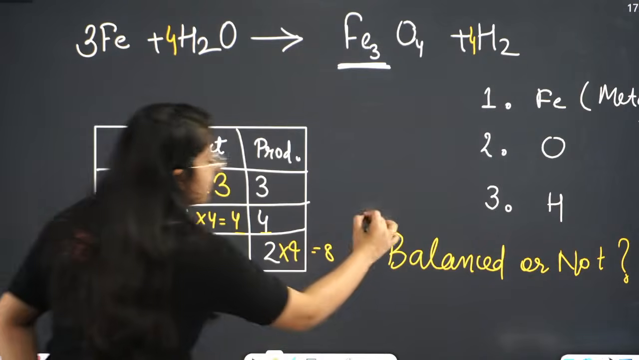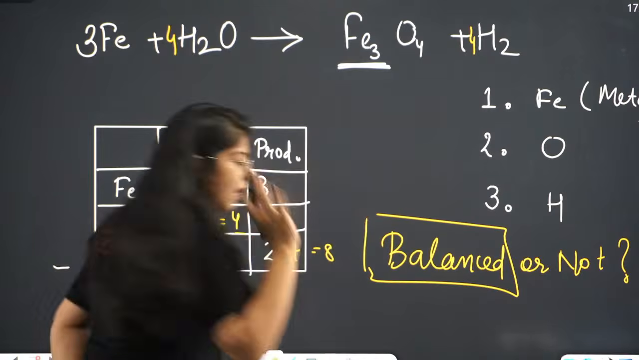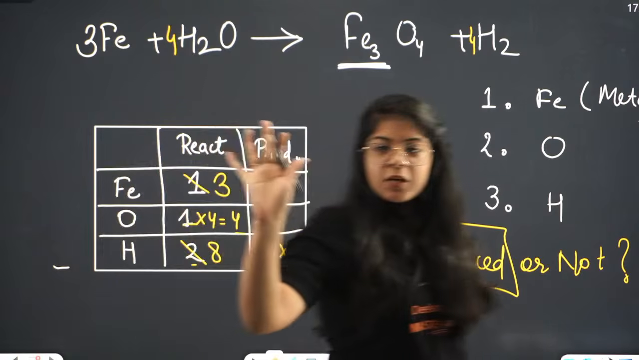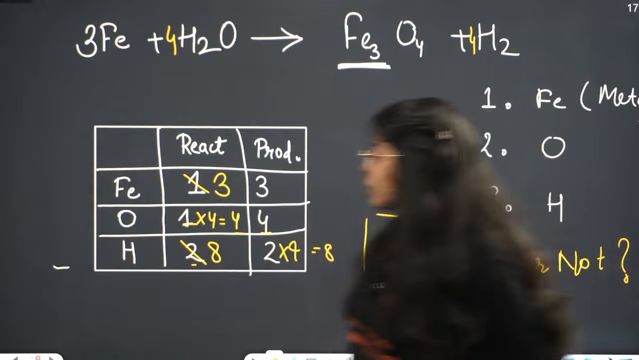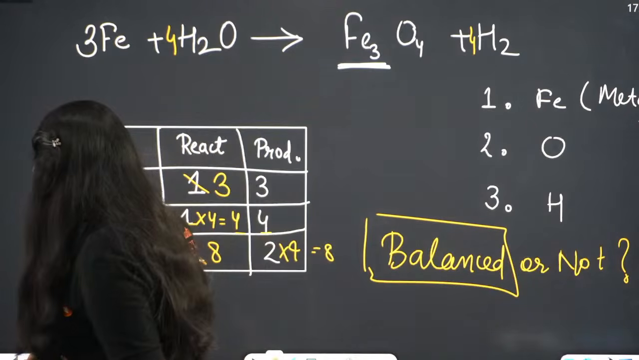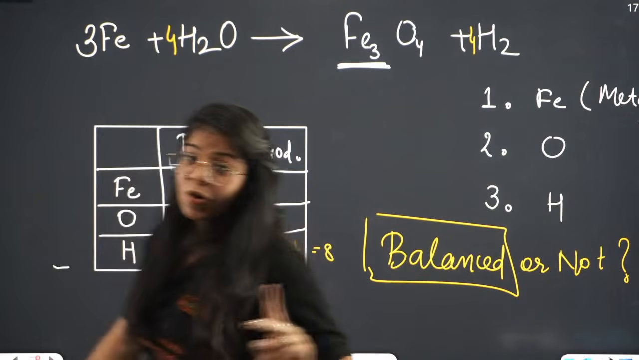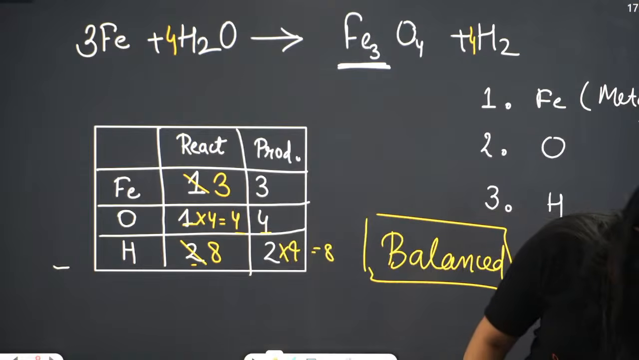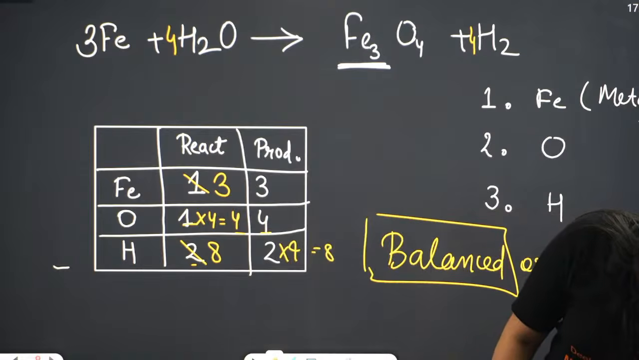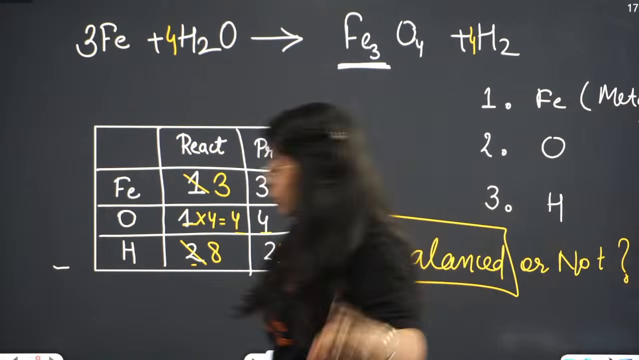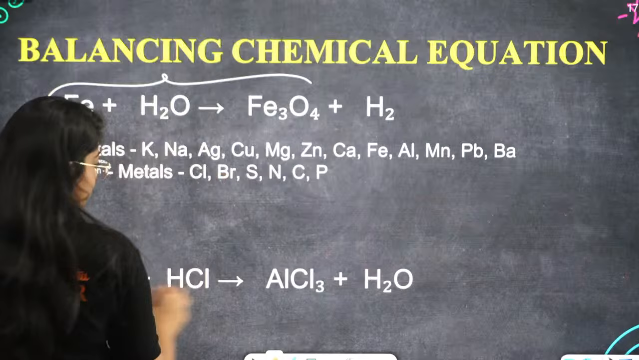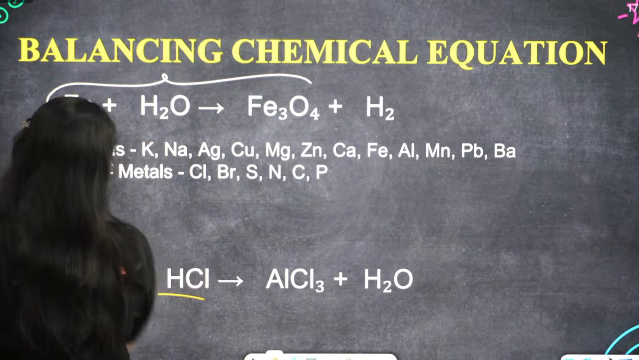This is balanced. And did you understand? Everyone understood how to balance chemical equations? Because the next one you are going to do. If you have any doubt, ask right now. Because the next equation you have to balance. I'm writing it down. Al2O3 with HCl.